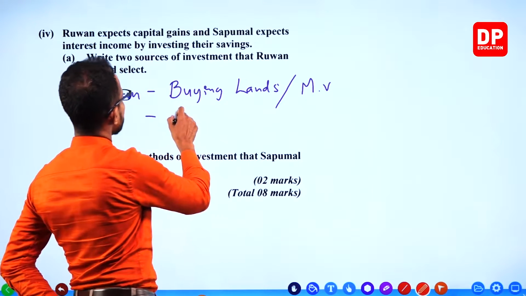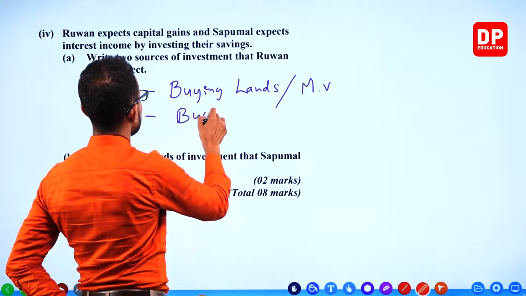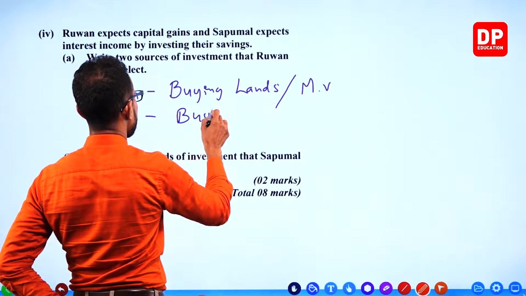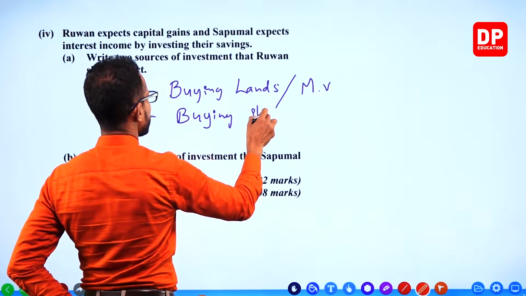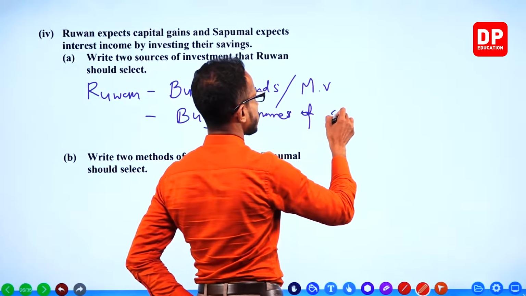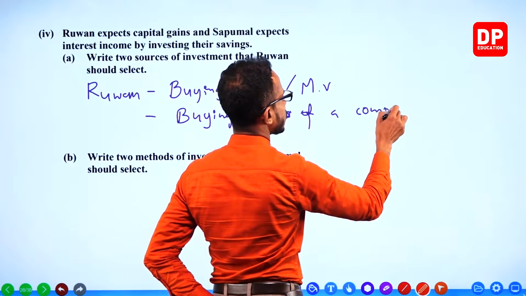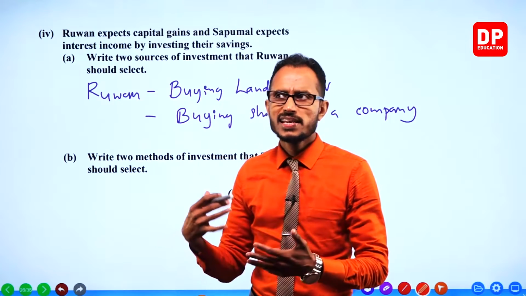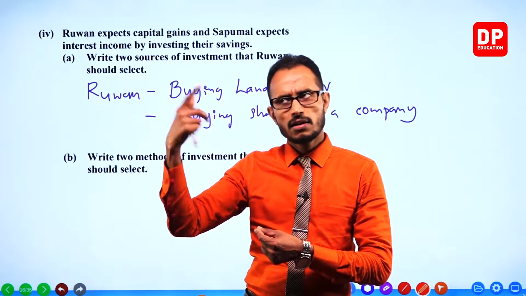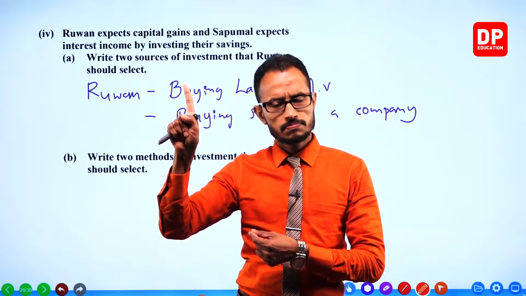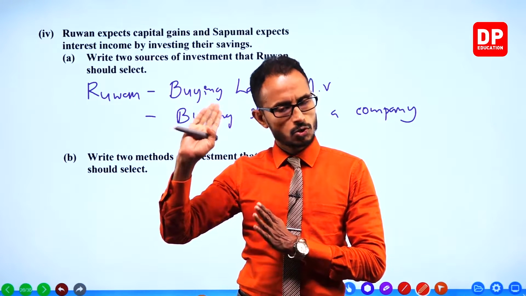Or he can buy shares. Buying shares of a company. Really? You can take capital gains from shares? Surely. No doubt about that. No problem.